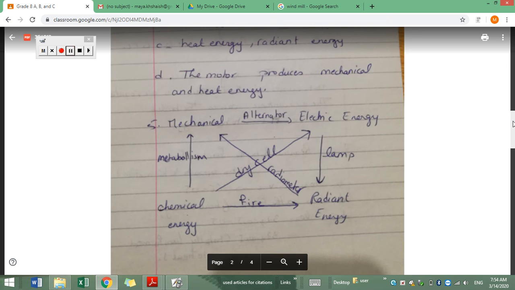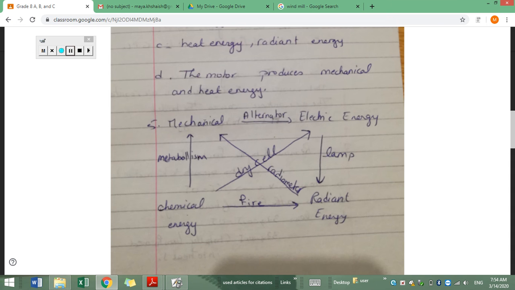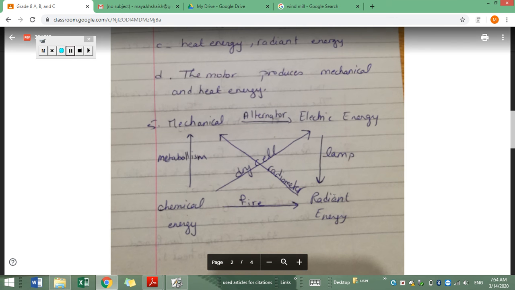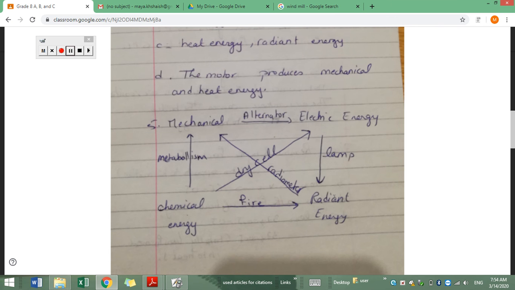So as we can see here, the alternator receives mechanical energy and produces electric. It rotates in order to produce electric energy. A lamp receives electric and gives radiant energy. It lights up. The fire receives chemical energy because here I am doing combustion, burning the wood.